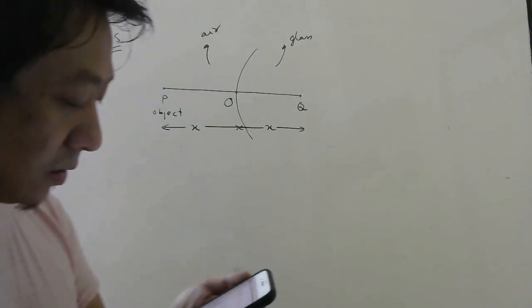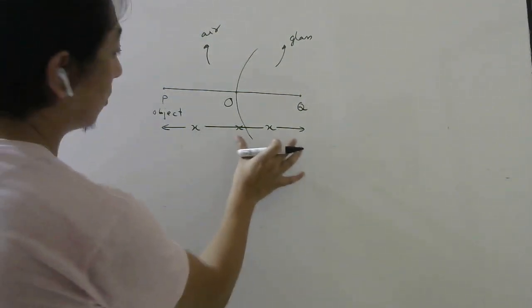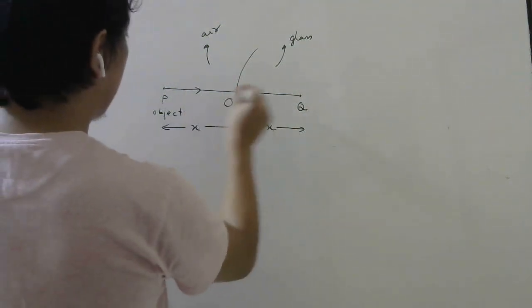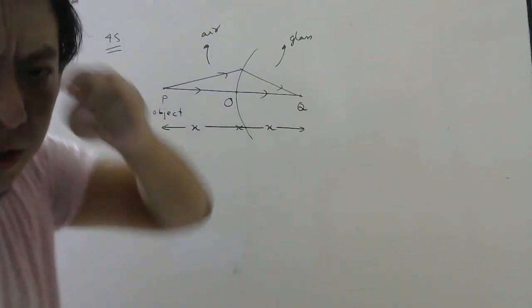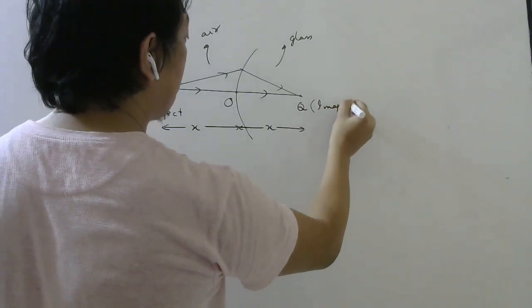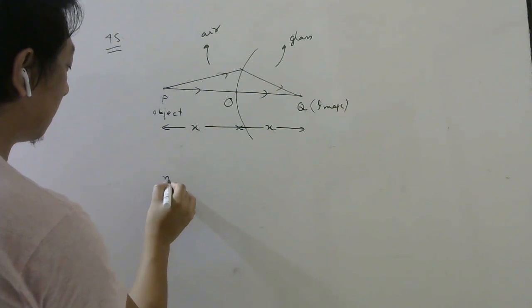You have to find the distance, PO or OQ, they want. Now this is the image. So the light is basically coming like this. You don't have to draw the light, no need to draw the ray diagram. As long as you know this is the image, it is enough. So single surface, let us use the formula. This X we have to find.